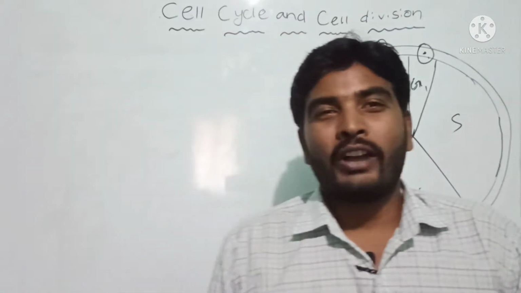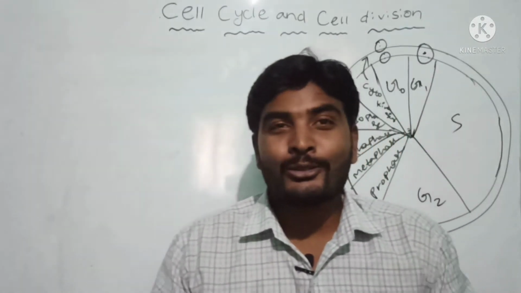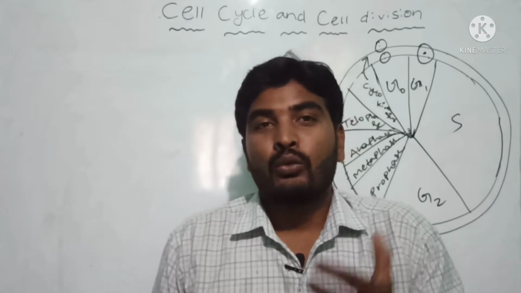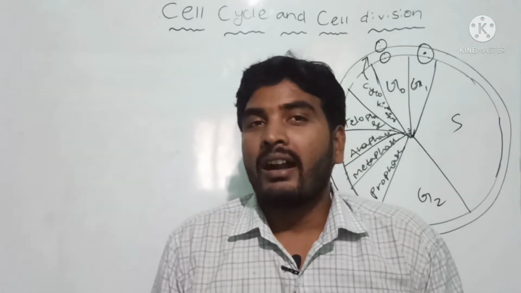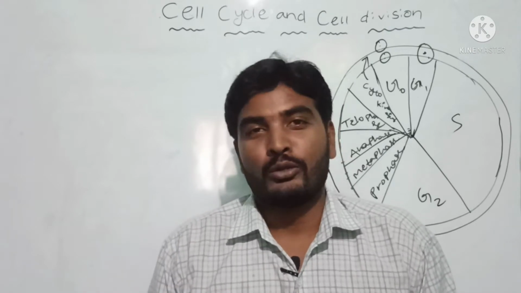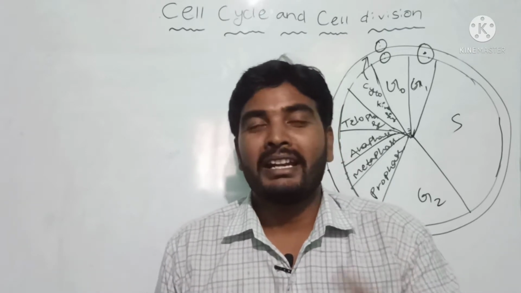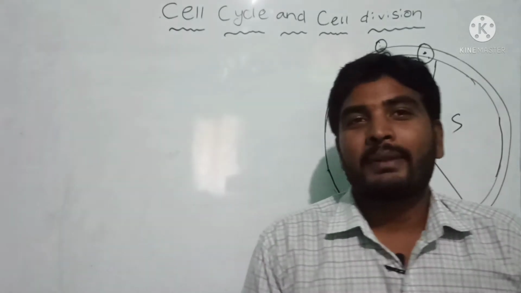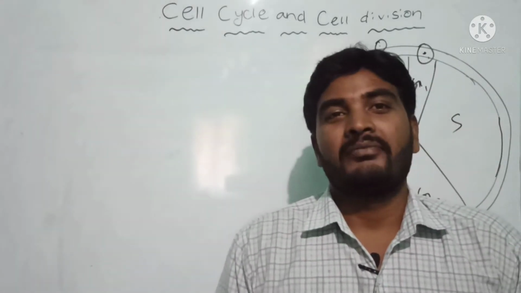Hi. So why do nerve cells and heart cells not show any cell division? And in humans, parents have 23 pairs of chromosomes and the offspring also have the same number of chromosomes. So what is the main reason? Do you want to know? Let us start our chapter, cell cycle and cell division.